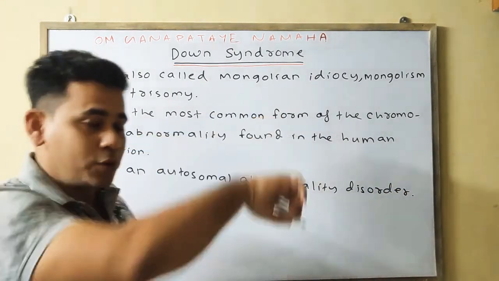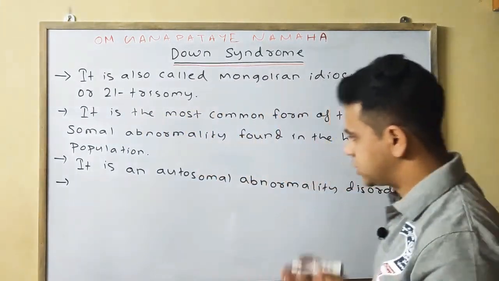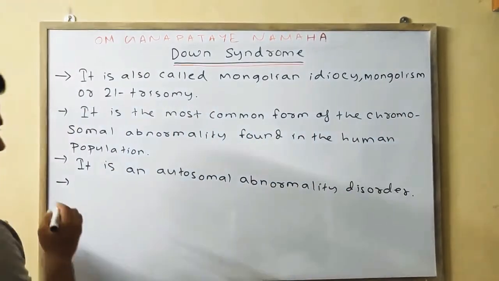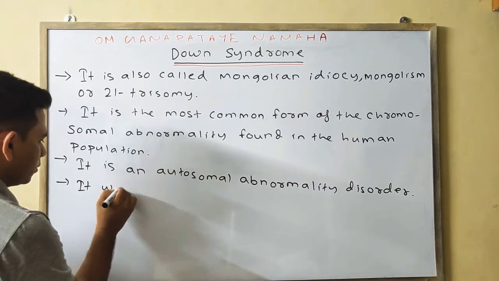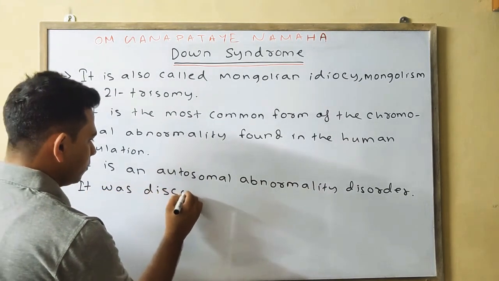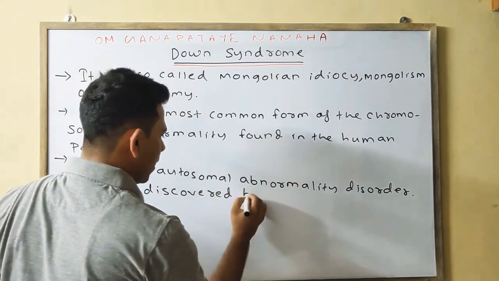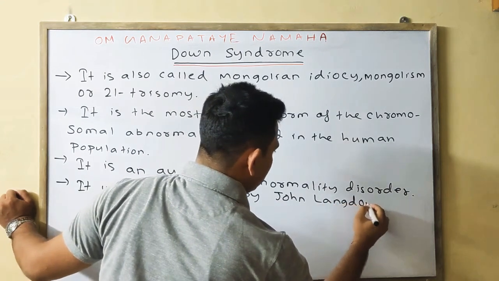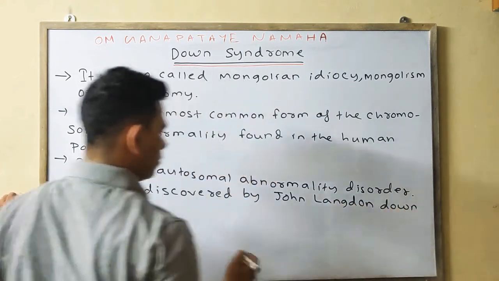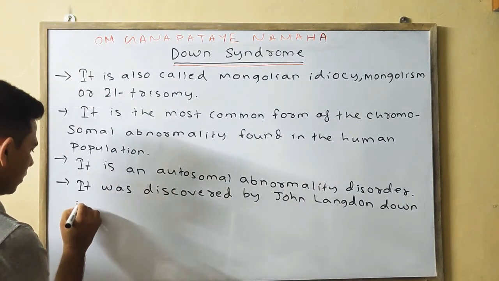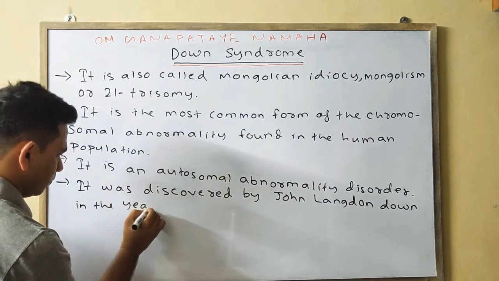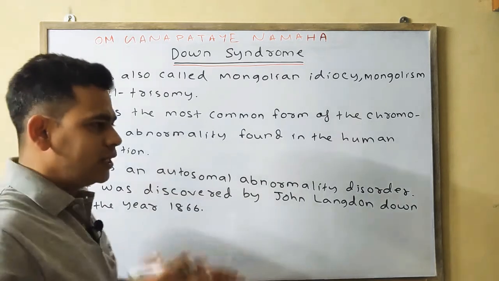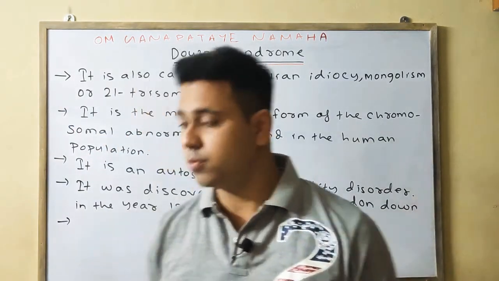Next point. Who discovered this? It was first discovered by John Langdon Down in the year 1866. Last point. What is the frequency of Down syndrome in the human population?